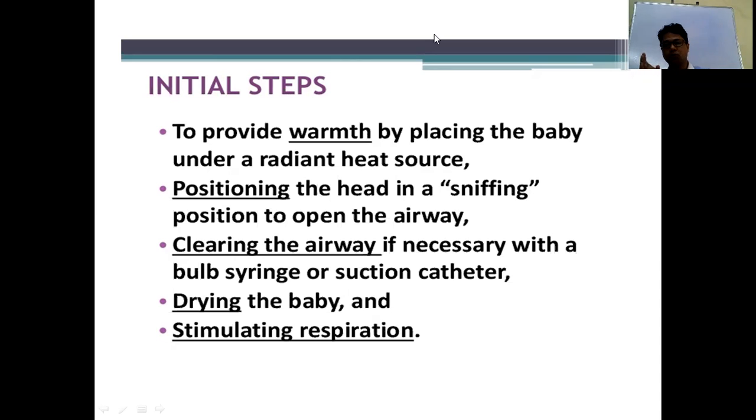Secondary apnea may be due to some events or diseases, or something that happened in utero, during delivery, or during the transition period, that prevents the baby from initiating breathing. So before stimulation, it is primary apnea. After two attempts of stimulation, if the baby is still not breathing, the baby has entered secondary apnea. Secondary apnea should always be evaluated. What is the cause? Maybe some disease. Okay, so these are the initial steps.